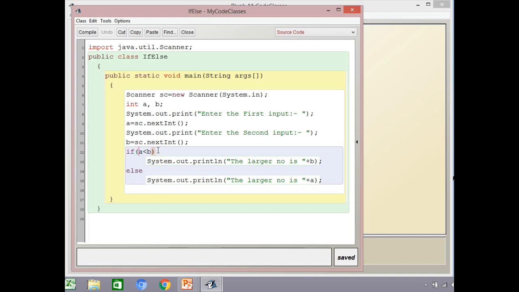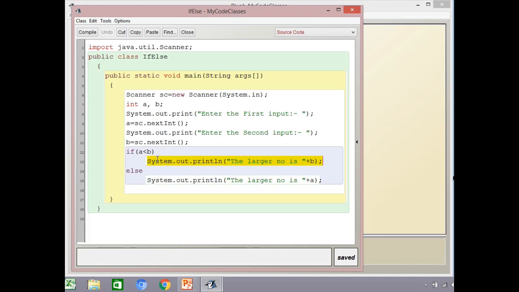So if this condition is true, then only one statement needs to get executed, so I don't require curly braces. I will show you other cases where we will have multiple statements to execute. In those cases we will definitely take a set of curly braces.